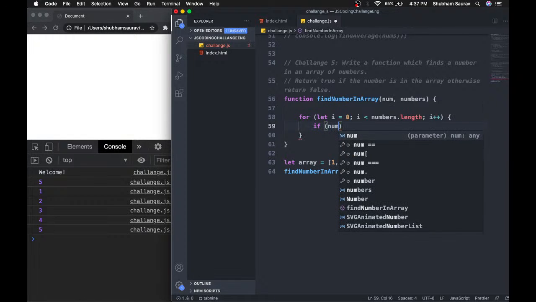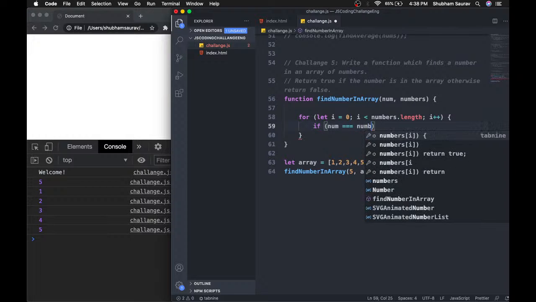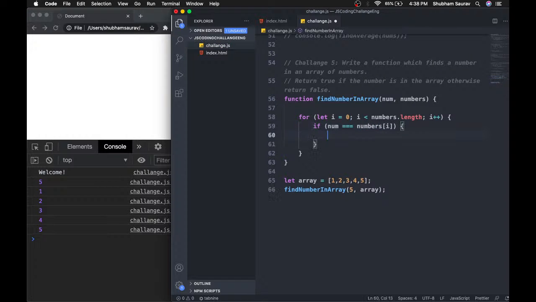We just need to use an if statement and find whether this element is equal to the number or not. And if it is, then we just return true, because that's what the function is saying: if the number is available in the array, we return true, otherwise we return false.